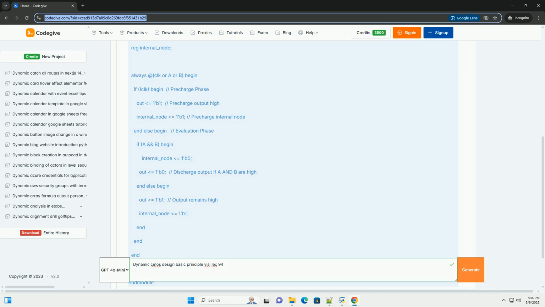Domino logic is a specific type of dynamic logic that addresses the cascading issue and the monotonicity requirement. It does this by adding a static CMOS inverter at the output of the dynamic gate. This inverter is sized to drive the load, which allows for more complex functions to be implemented.